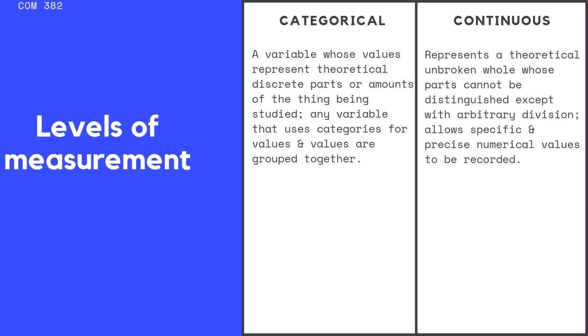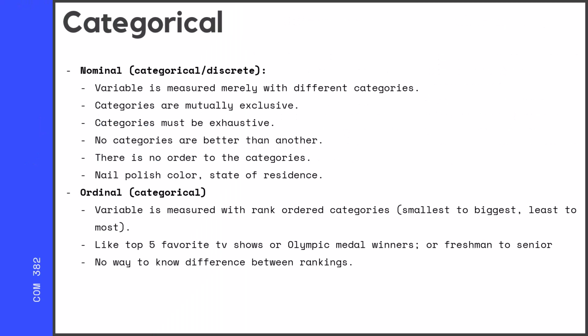These are labels, not necessarily numbers assigned to them, although we can, after the fact, give them numbers. Continuous levels of measurement are theoretically unbroken wholes, where parts are not distinguished except by arbitrary divisions. These are when we are assigning numerical values. This might seem a little abstract. Let me explain the subtypes and it might be clearer to you.